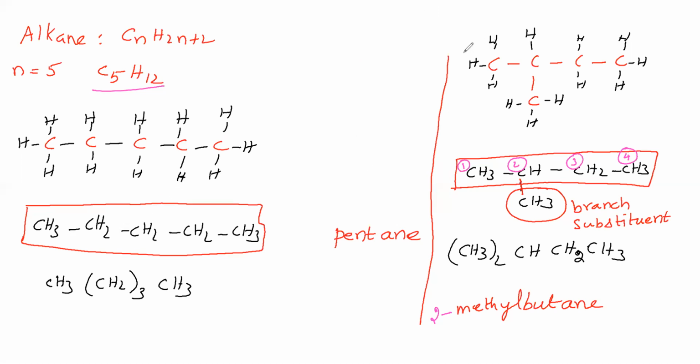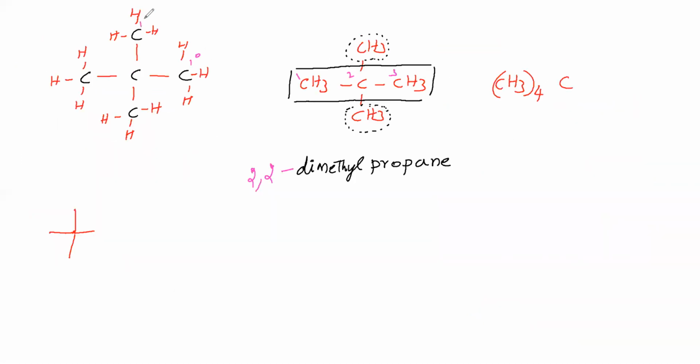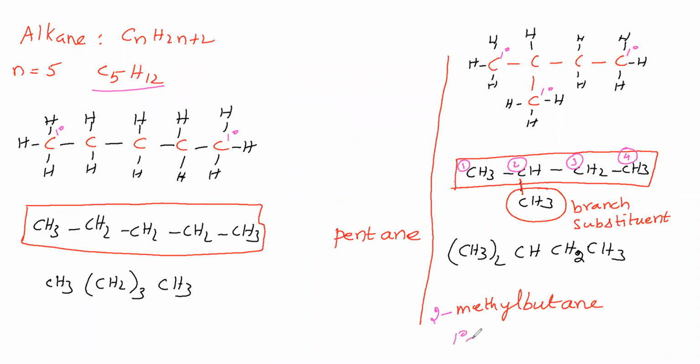So which all primary carbons will we mention here? This is primary, this is primary, here primary, here primary. Here how many primary carbons are there? 4 are there. Here how many primary carbons? 3 are there. Here how many primary carbons? 2. Okay, we have said primary carbons.